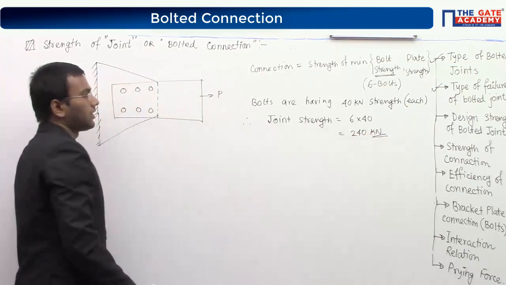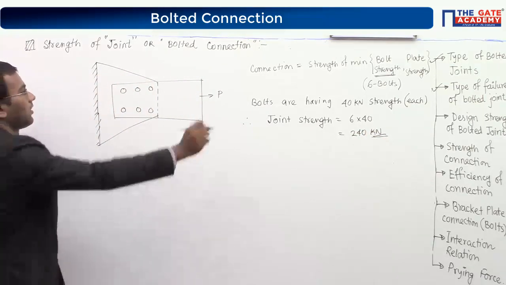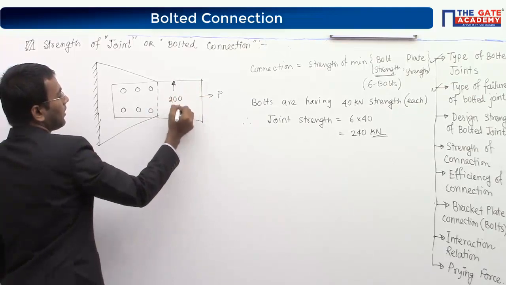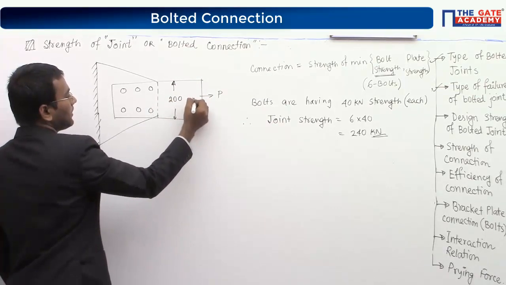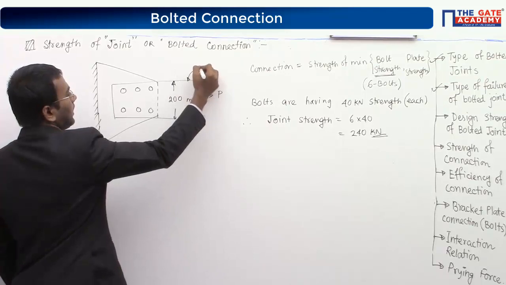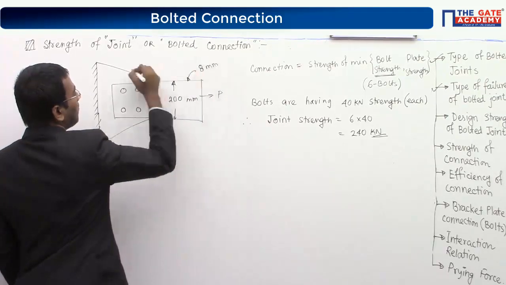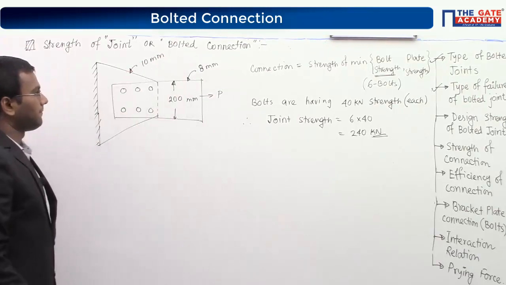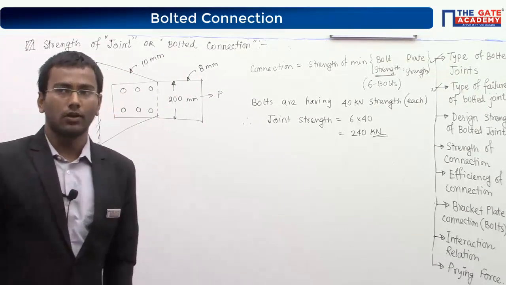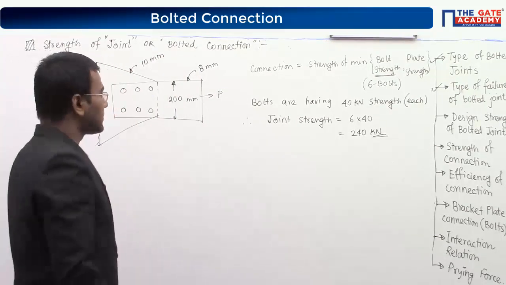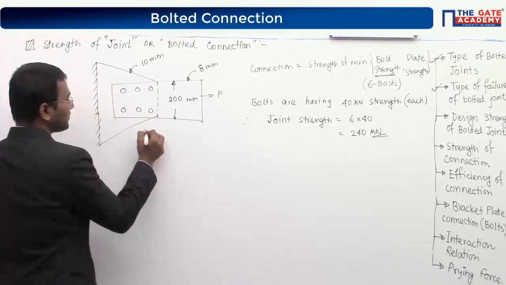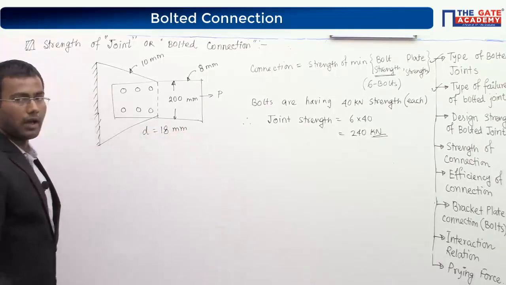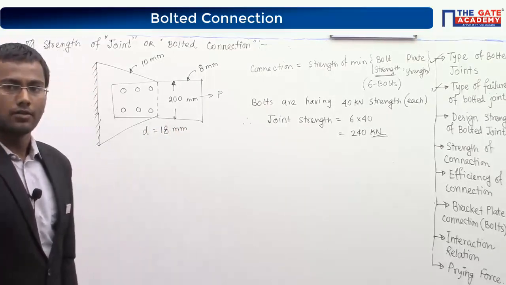Alright, so that is the joint strength. Now consider this is a 200 mm distance. Assume one plate is 8 mm thick and this plate is 10 mm. I am assuming these data only. The bolts used here are 18 mm diameter bolts.